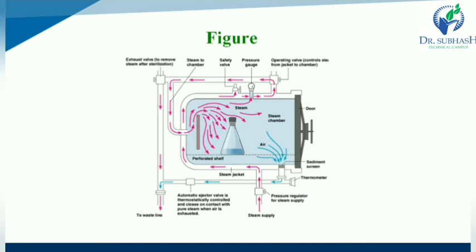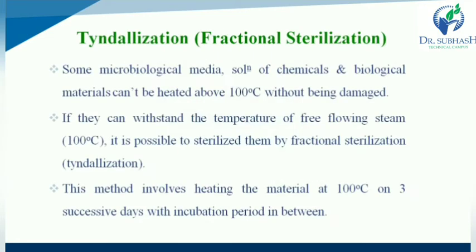Next one is steam to the chamber. A safety valve is present, and a pressure gauge and operating valve are present. In the below portion, a waste line is available to remove waste products. That is regarding the autoclave. Second one for moist heat sterilization is tyndallization.